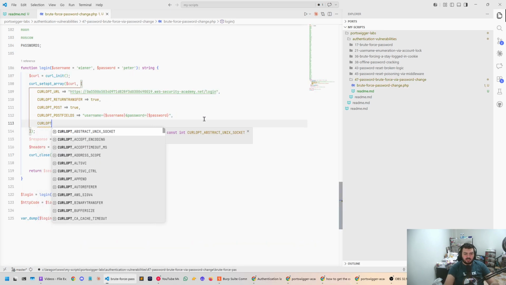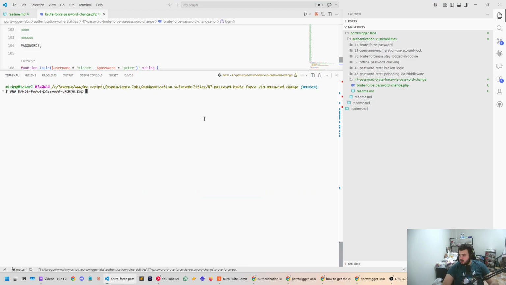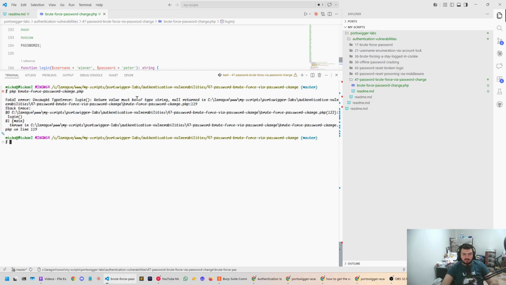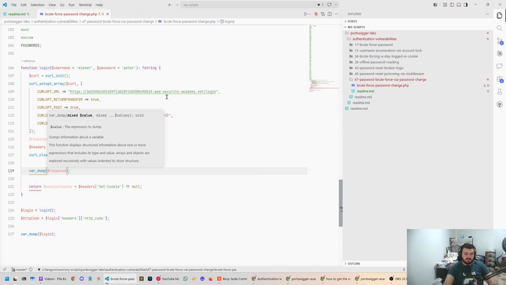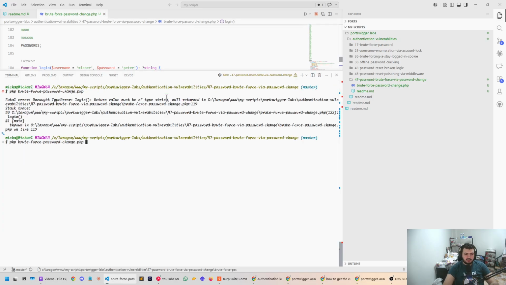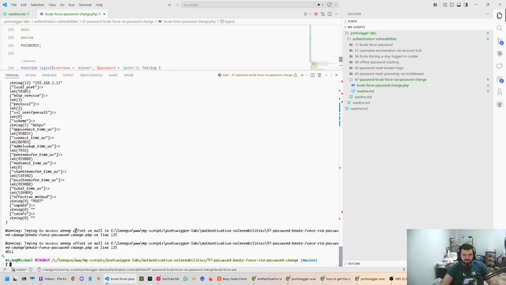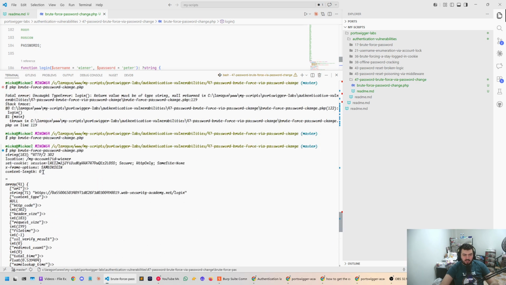So we could use curl opt, it seems, and then header is true. And then how is it gonna look? Must return a value of string, null return. That's okay. Could just do this just to get it to work, and then we can var dump response and headers just to see what we have. Trying to access offset on null. That's okay for now. There we go. So we actually got the set cookie string in the response, right?